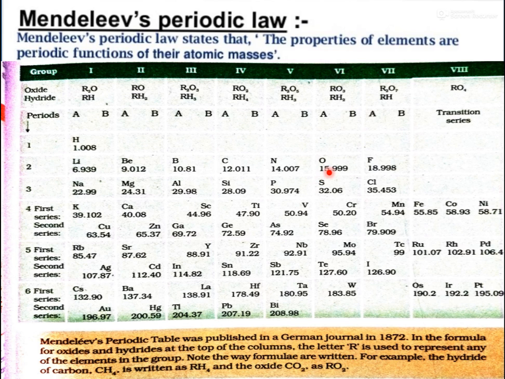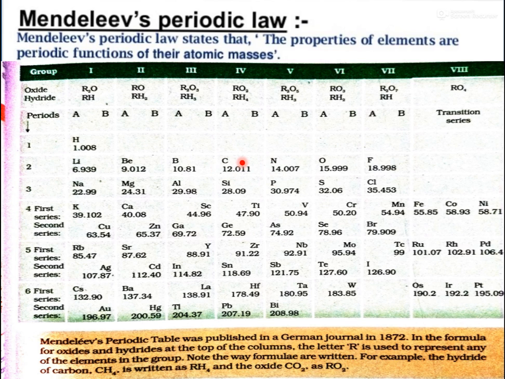No, we cannot place them. Take the same example of carbon. Carbon has atomic mass 12, but carbon with atomic mass 14 is also present in nature. If carbon is placed in this table on the basis of atomic mass, should we place it at both 12 and 14?